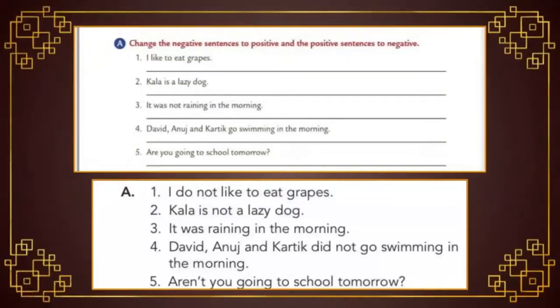Okay, let's move to the fifth one. Are you going to school tomorrow? Yes, actually it's a question and it is a positive sentence also. Now we have to change the sentence to negative by adding the keyword not. Students, look at this sentence: we have been given the verb, so after the verb we have to insert the negative keyword not. Aren't you going to school tomorrow? Students, remaining 5 sentences are there. You should try, then you can easily understand.